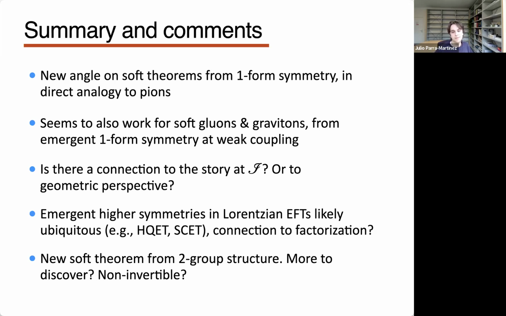It would be nice to understand if something like this can also be developed for photons, the idea that somehow the vacua are labeled by some large gauge transformation, and then maybe also connect to the story of Scry.